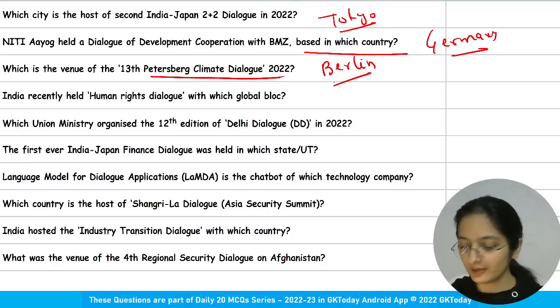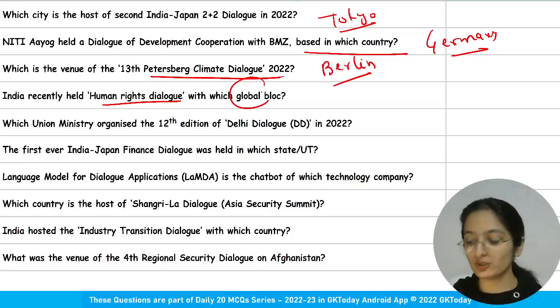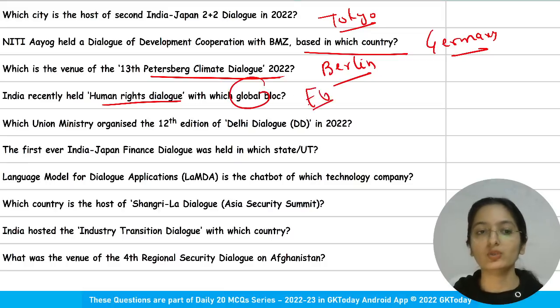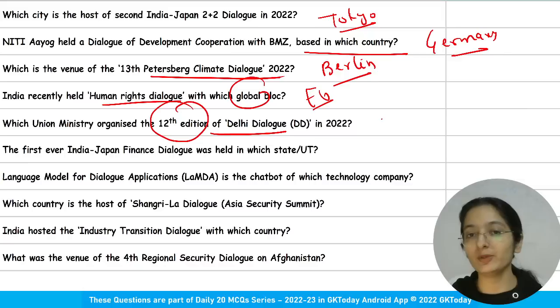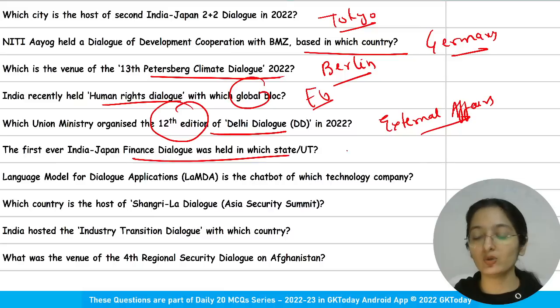Right? India recently held a human rights dialogue with which global bloc? EU. Which ministry organized the 12th edition of Delhi Dialogue in 2022? Ministry of External Affairs.